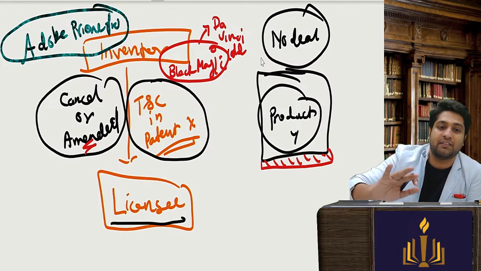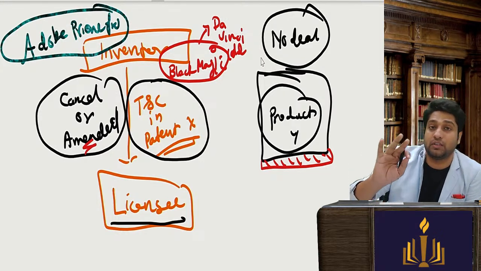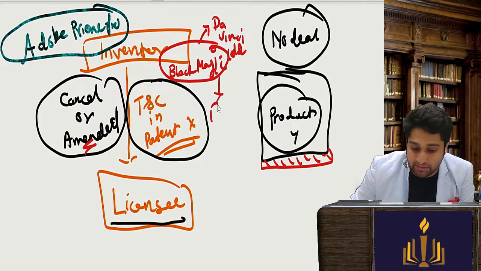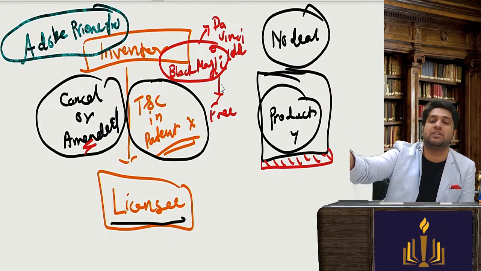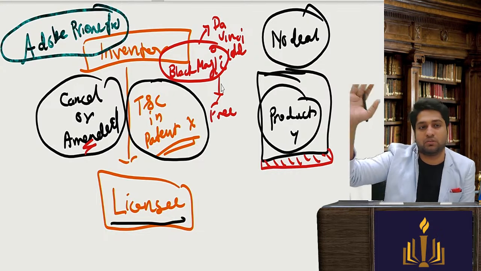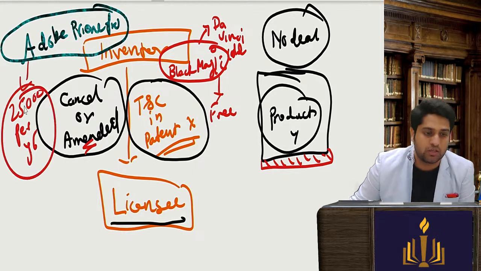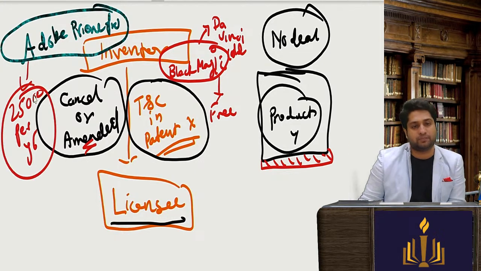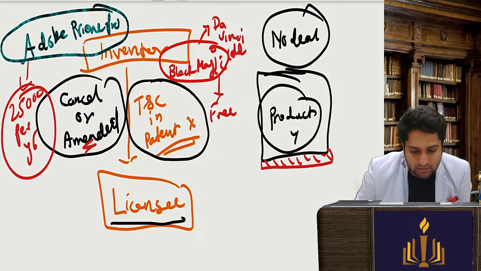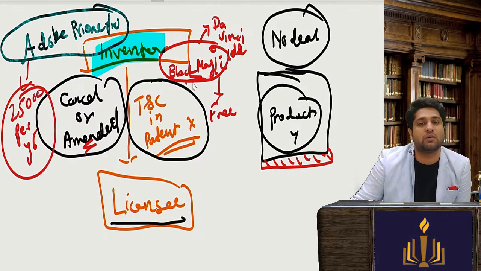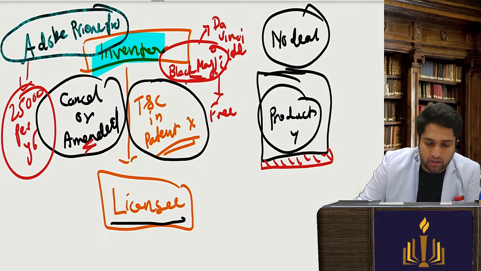And they are giving this DaVinci code for free. They have a complete free version giving 90% of the major things which Adobe Premiere Pro is giving, and they are charging around 25,000 per year. So imagine, here I'm getting it for free, but then how are they earning? How is Blackmagic earning? So what condition have they put?